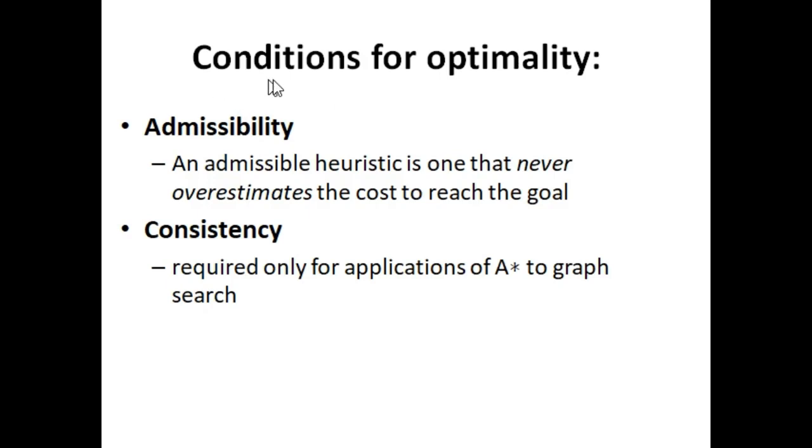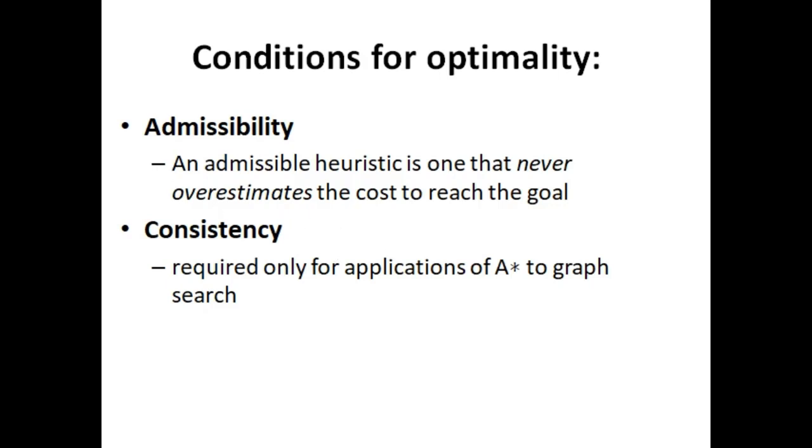Just look at this slide, the conditions for optimality. So there are two conditions for optimality. Basically, one condition is admissibility. If the heuristic is admissible, it means we have an admissible heuristic, which we have discussed before, that never overestimates the cost to reach the goal. In the same way, the other condition is consistency. Consistency is required only for application of A star to graph search. So just look at what the meaning of consistency is.